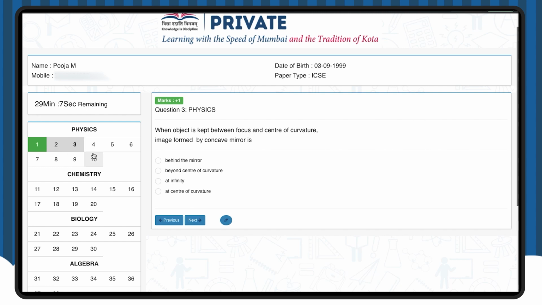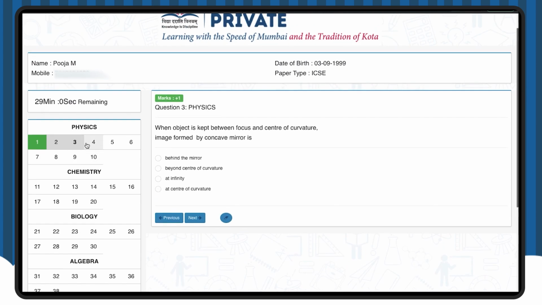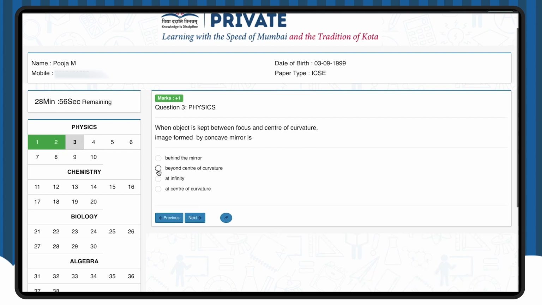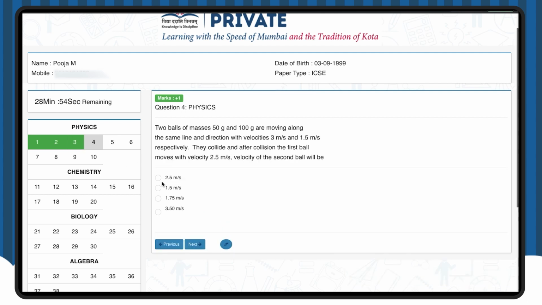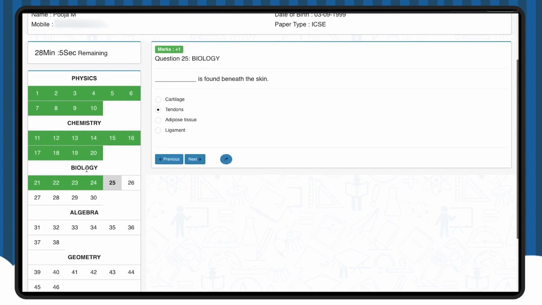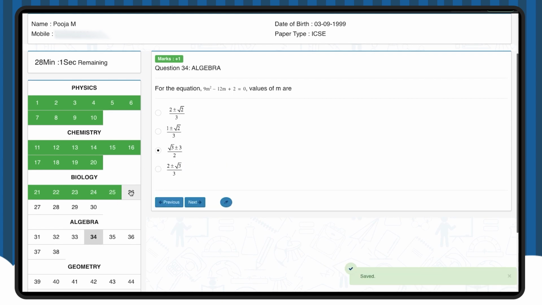There are 3 color codes that you need to familiarize yourself with before you appear for the BASE exam. Green color refers to the questions that you have attempted. Grey color refers to the questions that you have seen but not attempted yet. And white ones are the questions that you have neither seen or attempted.